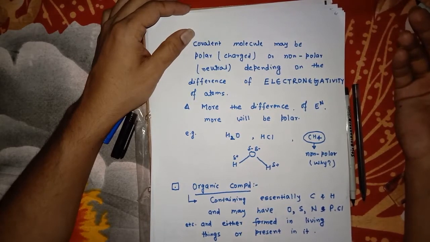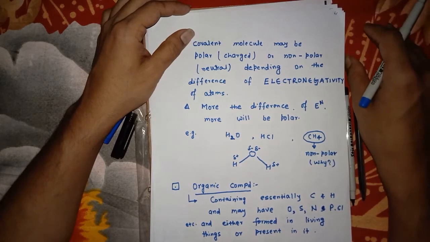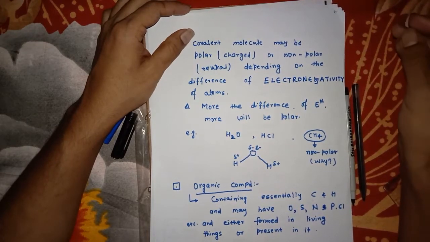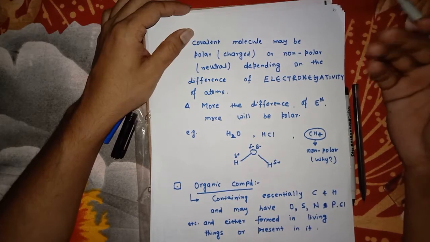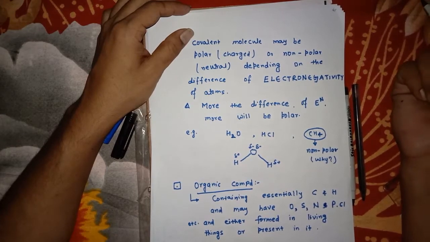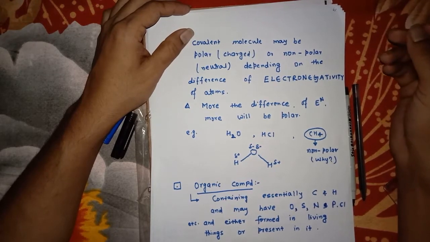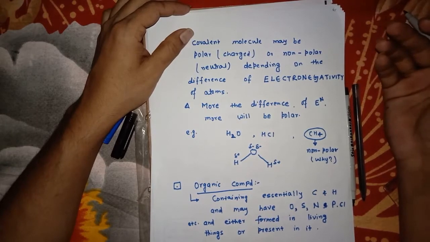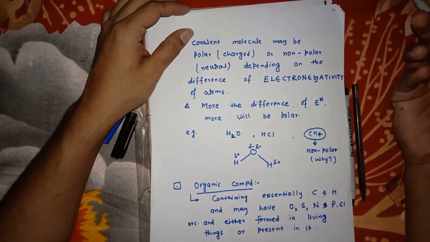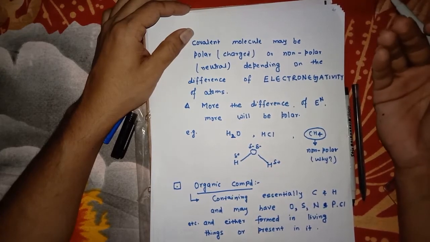Some covalent compounds have polar characteristics and some are non-polar, meaning neutral. What do you mean by polar? Polar means it may possess some charge on it, and non-polar means charges are cancelled out or become neutral. So in what condition may charge appear on a covalent molecule? When the difference in electronegativity is high. The more the difference in electronegativity, the more charge will appear.